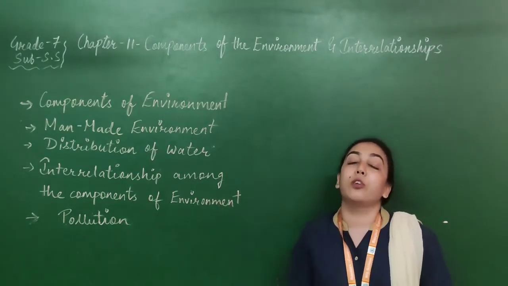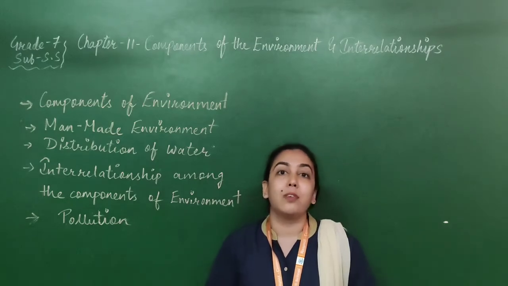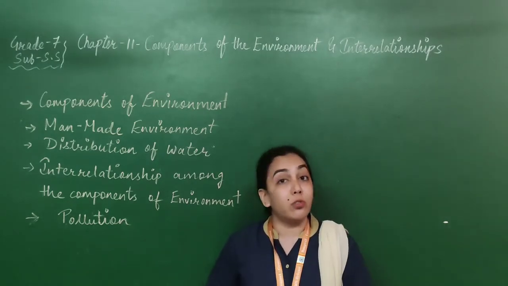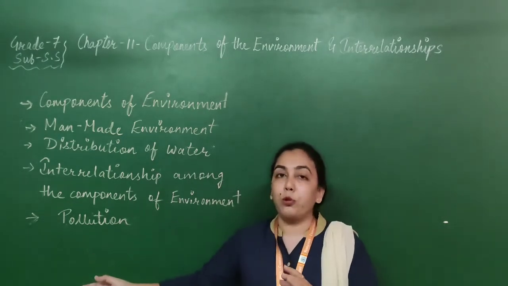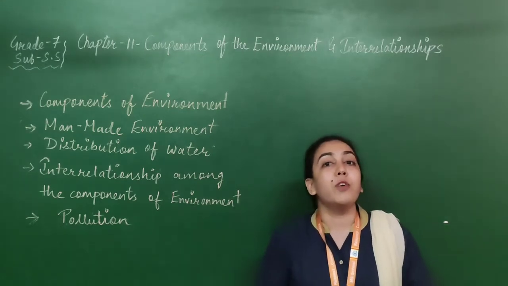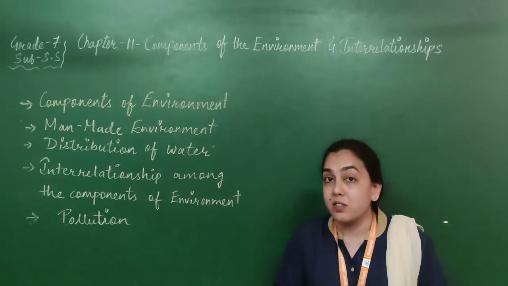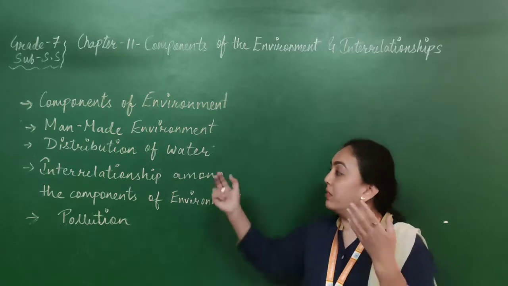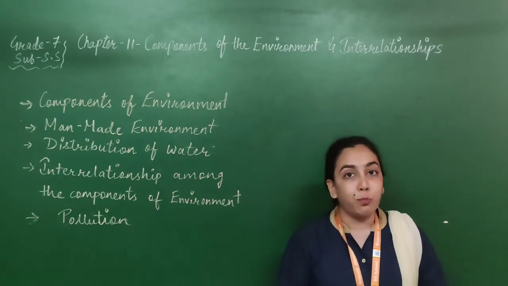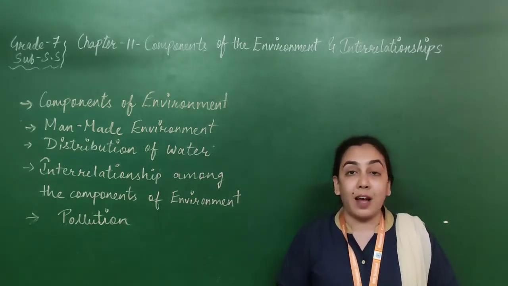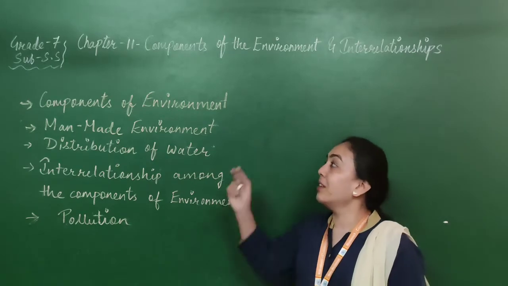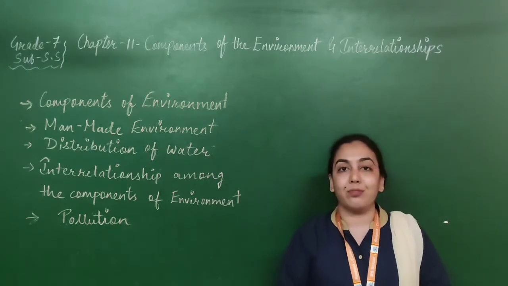The next and last topic of our chapter is pollution. In this, we are going to learn about different kinds of pollution like air pollution, land pollution, water pollution, and noise pollution. Also, we will discuss the measures which should be taken to reduce or stop this kind of pollution. So without wasting time, let's start the first topic, components of the environment.